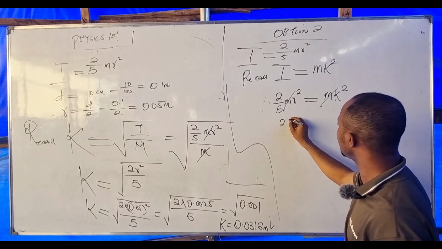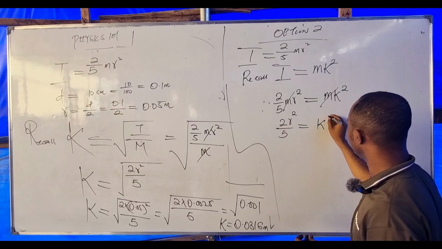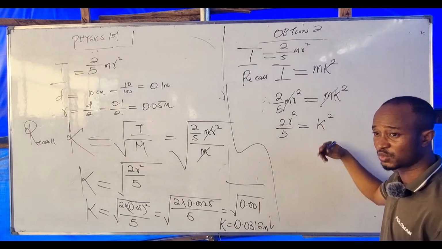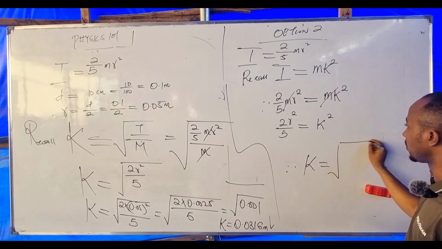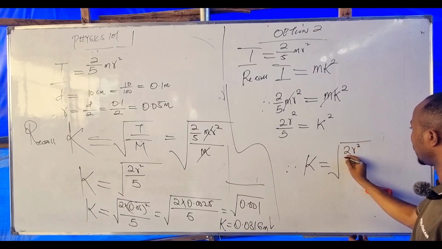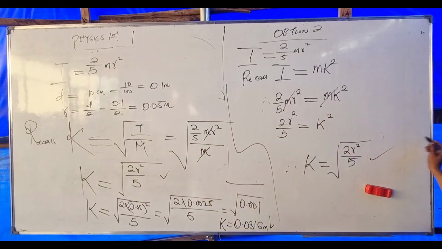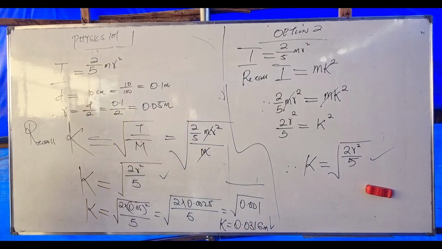What do you have here? 2R squared over 5 equals K squared. Can I get my K from here? What do we do? We square root both sides. That means my K equals the square root of 2R squared over 5. Is it the same thing? The same thing. Which one do you prefer? It depends on you.